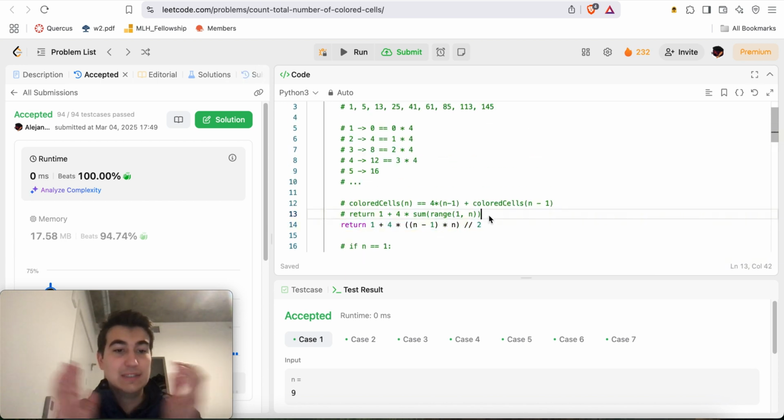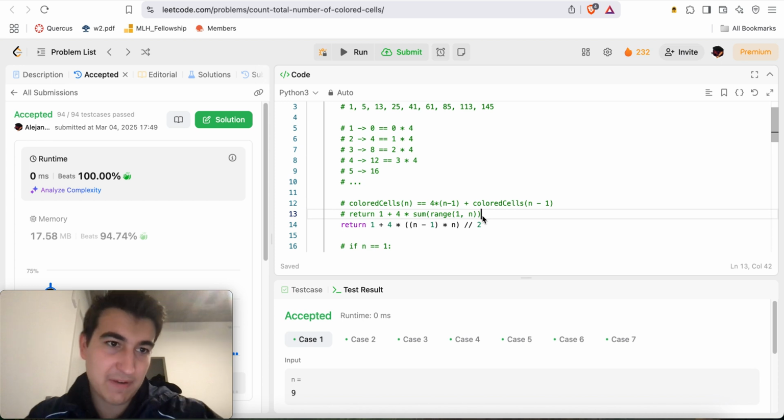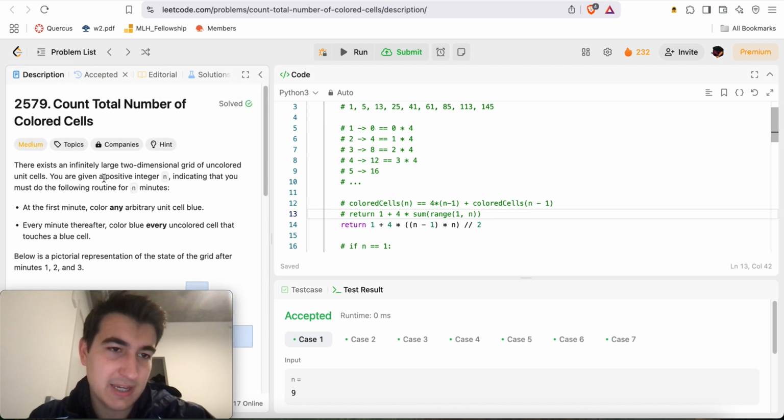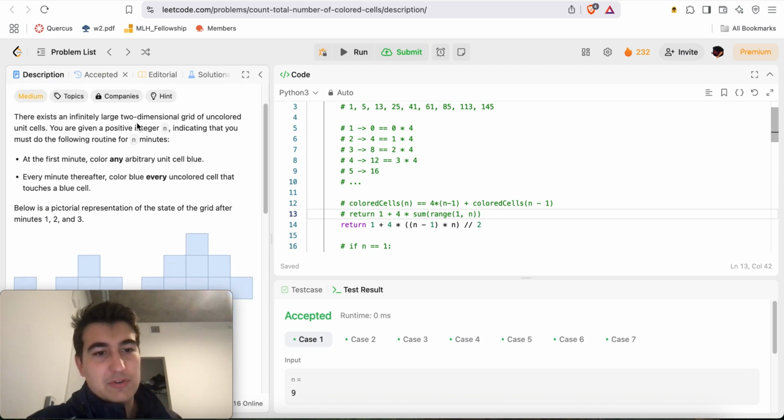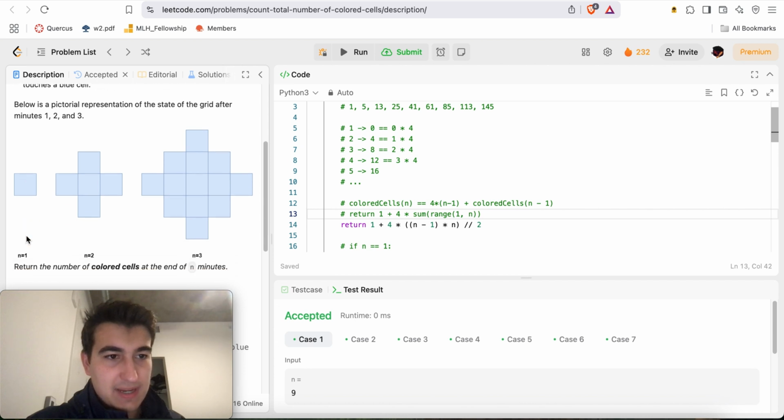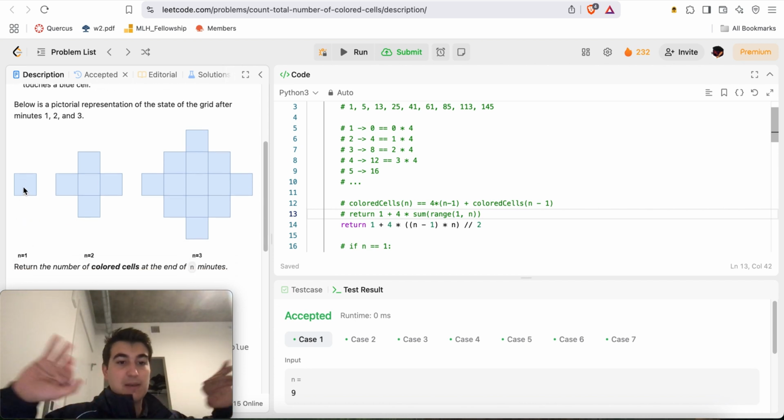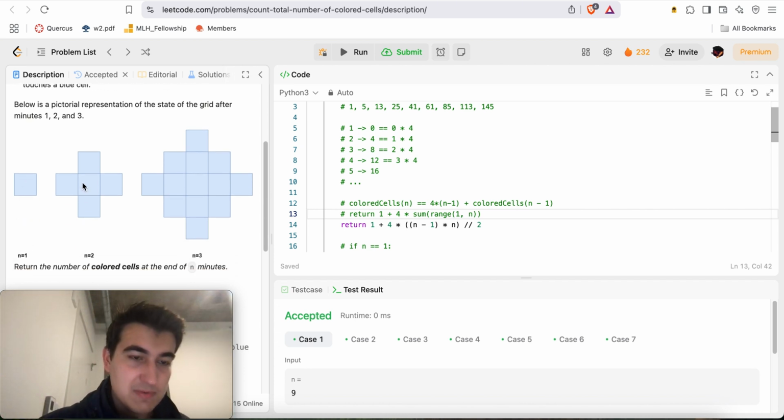So, as always in all my videos, I do a quick recap of how I solve the problem. For this one, again, we want to count the total number of colored cells. We start off with one box at n equals 1, and we keep expanding as n gets larger. N equals 2 means you can go up to 1 distance away from the origin point. N equals 3 means you can only go up to a max distance of 2 away from yourself.